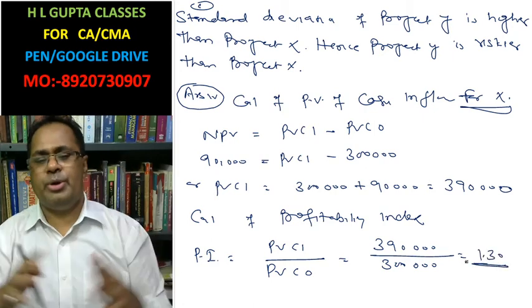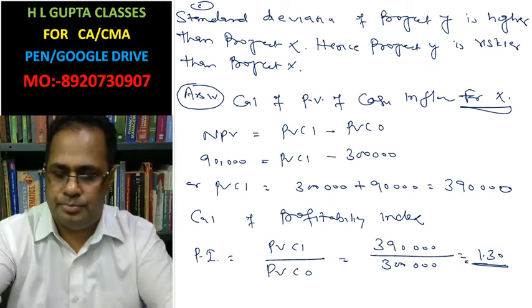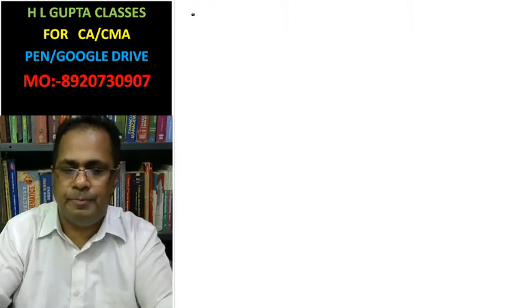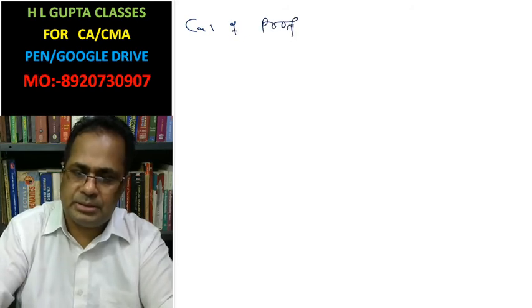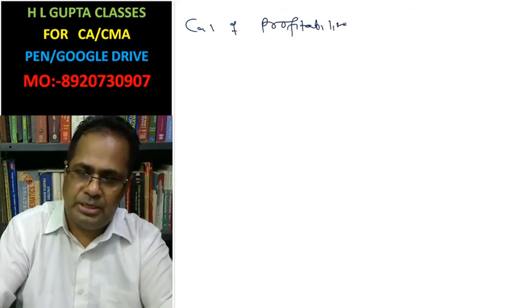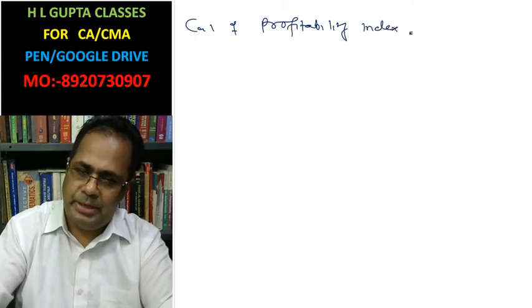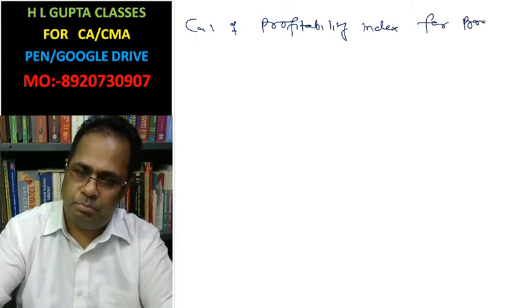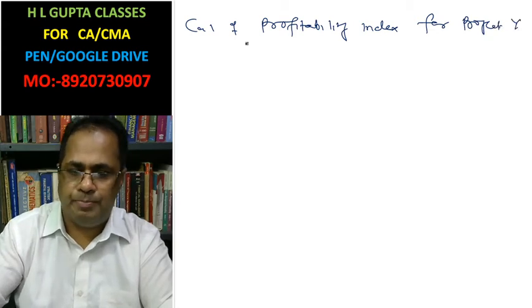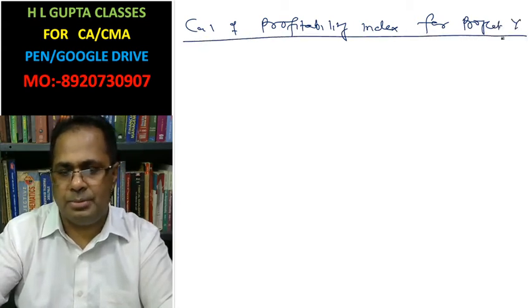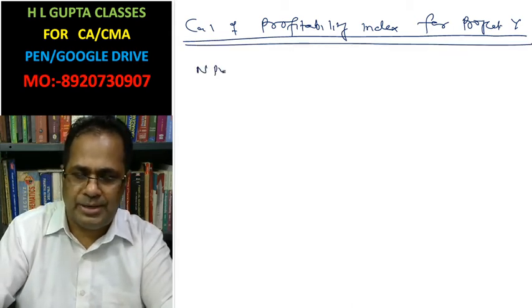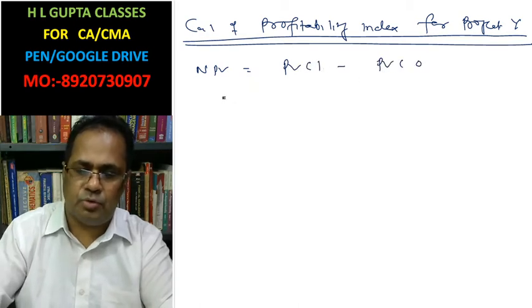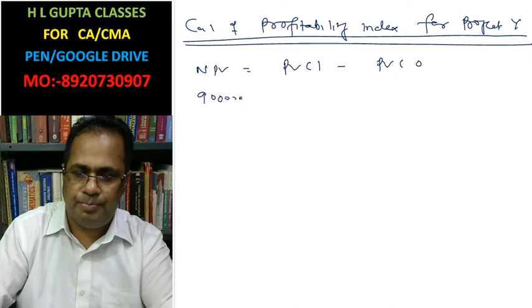In the same way we can calculate for project Y. Calculation of profitability index for project Y. Net present value is 90,000.